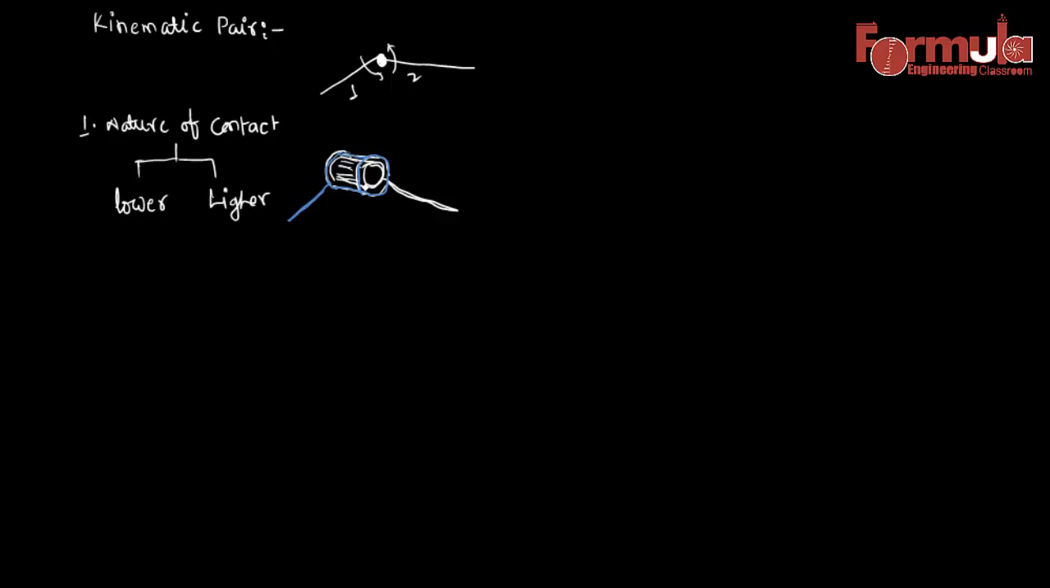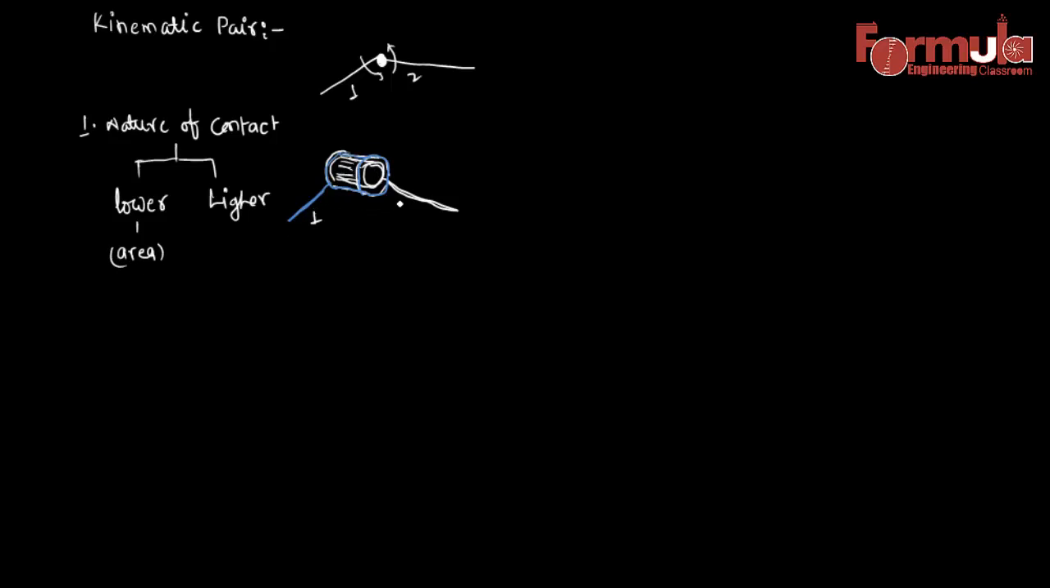So in this case, the outer surface area of the pin and the inner surface area of this wrap are the same. So the nature of contact in this case is area-wise. When the nature of contact is according to area, we define this as a lower pair. So a lower pair is completely based on area contact. So in this case, this is a lower pair.